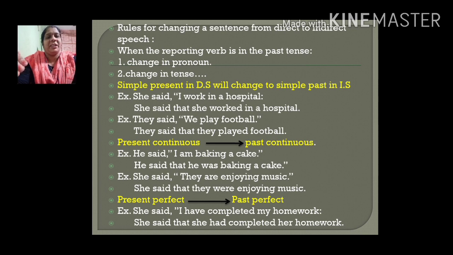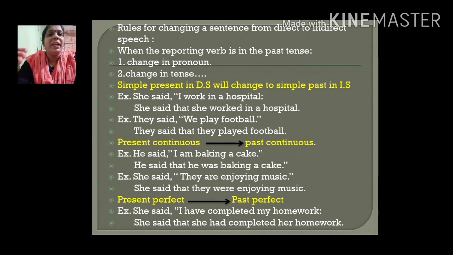into indirect speech. Okay. Now see, suppose the verb in the direct speech is in simple present tense. Then it will change to simple past tense in indirect speech. Have you observed this? Example here. She said, I work in a hospital. Work is the simple present tense form of the verb, and that will be changed. Let's see how it will change. She said that she worked in a hospital. So the verb work in direct speech has changed to worked in the indirect speech sentence. This should be observed properly. And I has changed to she.